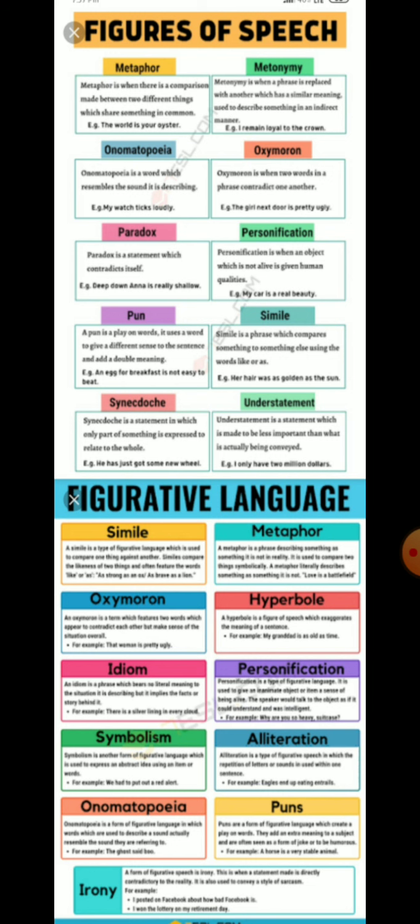Here I am giving you an example. All the perfumes of Arabia will not sweeten this little hand. This is an exaggeration. All the perfumes of Arabia will not sweeten this little hand. See the little hand. To sweeten it, all the perfumes of Arabia will not be enough. So this is an exaggeration. All the amount will not be enough for a little hand.